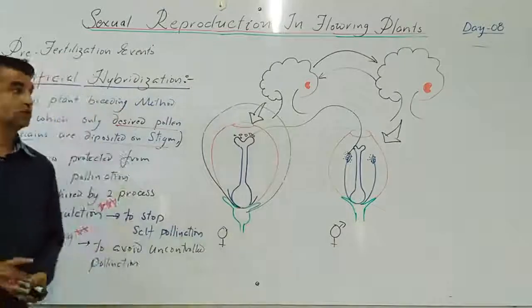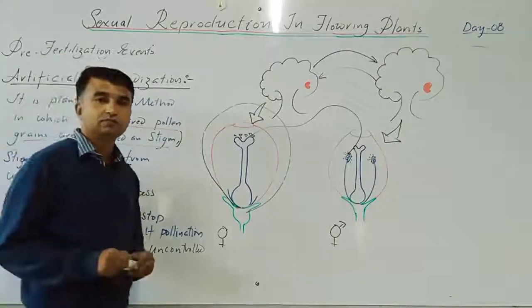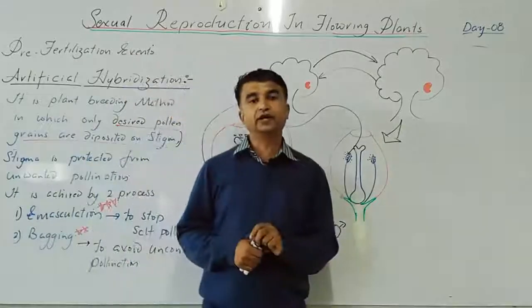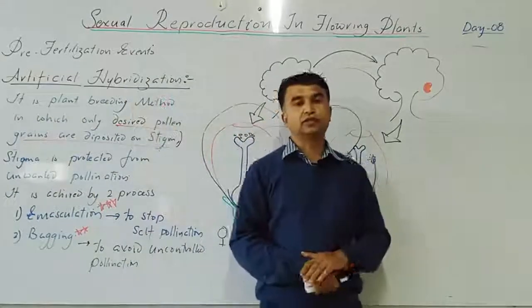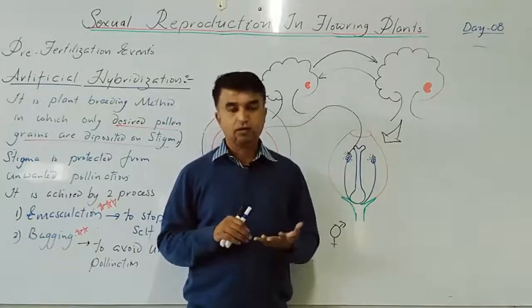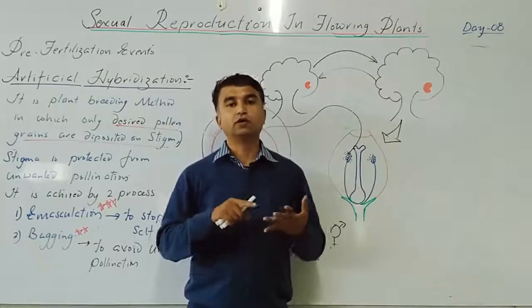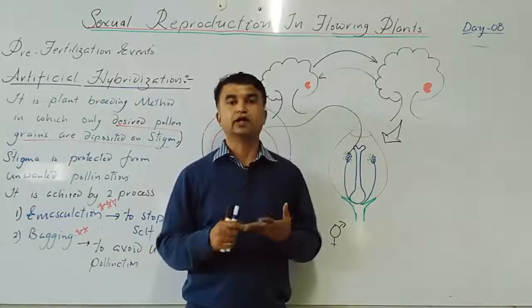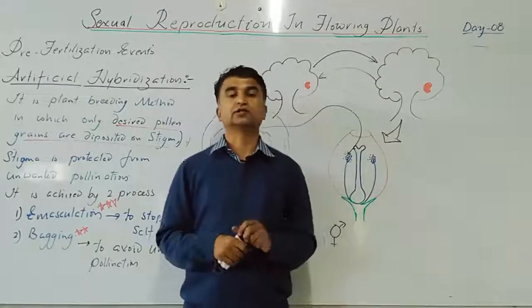So this is today's topic. Today we have covered and revised the outbreeding devices, pollen pistil interaction and artificial hybridization. The next topic is fertilization and post fertilization events and structures, under which we are going to cover the types of endosperm and the embryo, seed and fruit. These are all interesting topics.